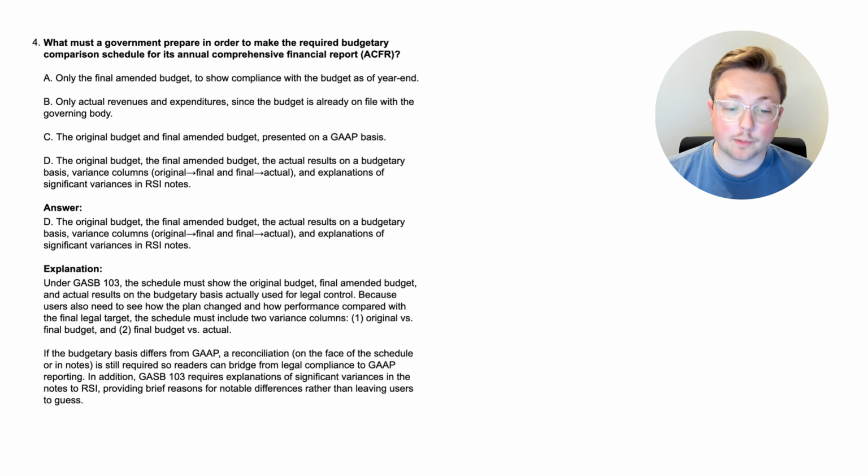In addition, GASB 103 requires explanations of significant variances in the notes to RSI, providing brief reasons for notable differences rather than leaving users to guess. And again, that one kind of hit it all again, maybe just in slightly different wording. So I hope that's really clear to you at this point. Let's go to the next question.